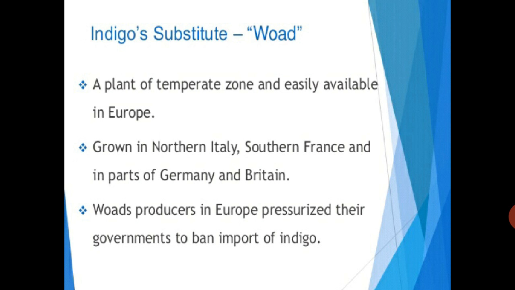Woad producers in Europe pressurized their government to ban import of indigo. But after that, when cotton textile industries developed, the demand for woad was much more. But with industrialization, the cotton industries needed the bright blue color, and they could get that from indigo only. So now the government was also thinking that we should import indigo.